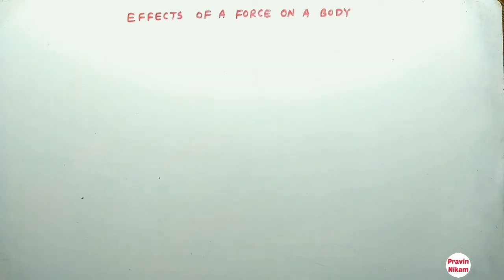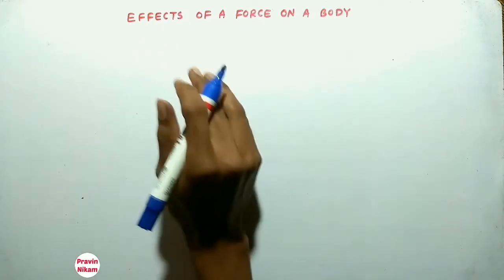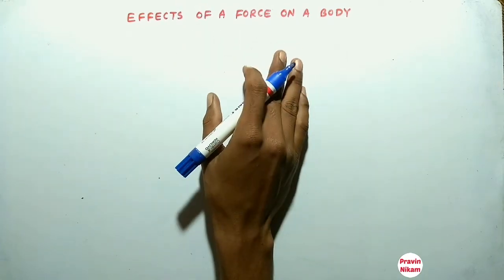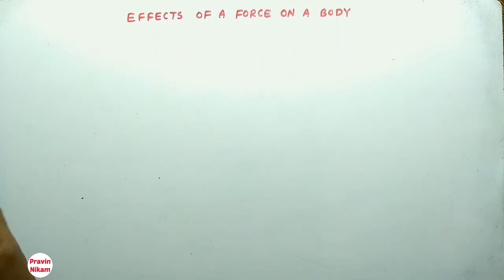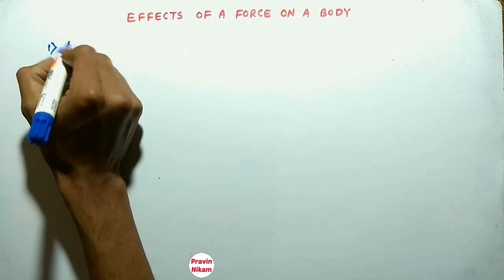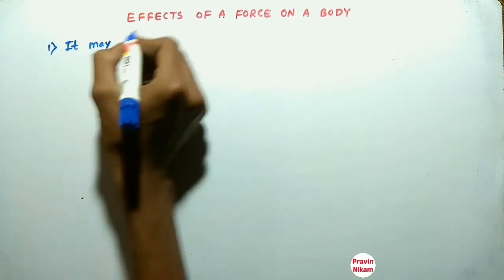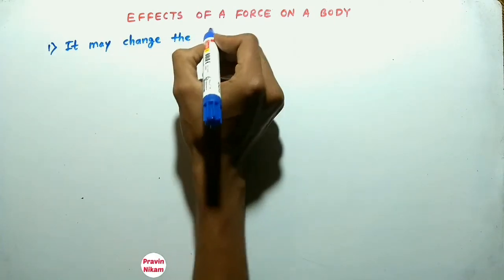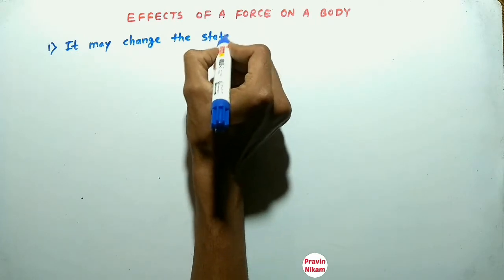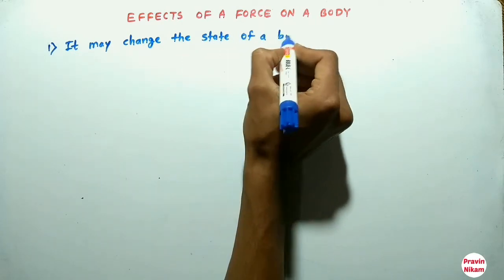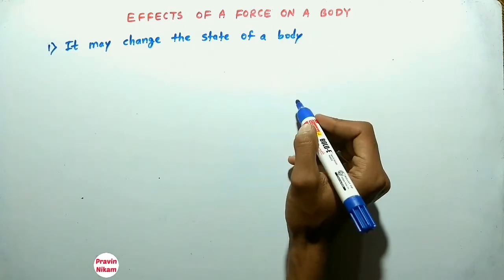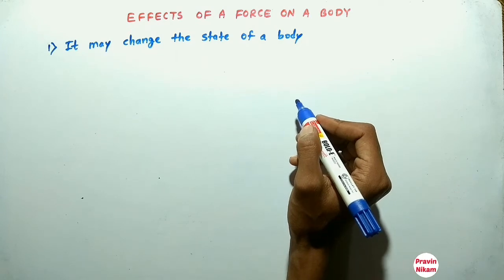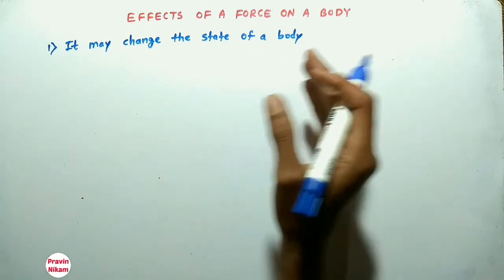Now see what are the effects of force on a body. If force is acting on the body, it may change the state of a body. There are two states: one is a state of rest, and the second is a state of motion. So force may change the state of rest or state of motion of the body.